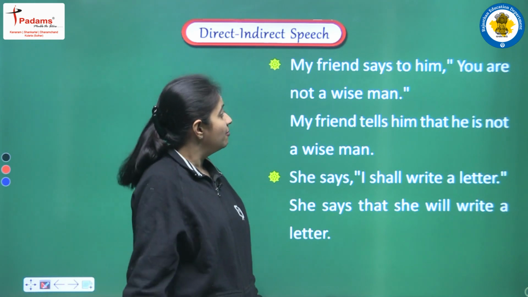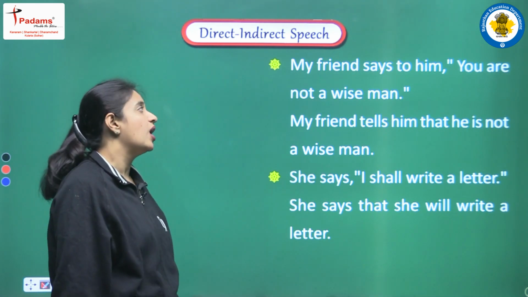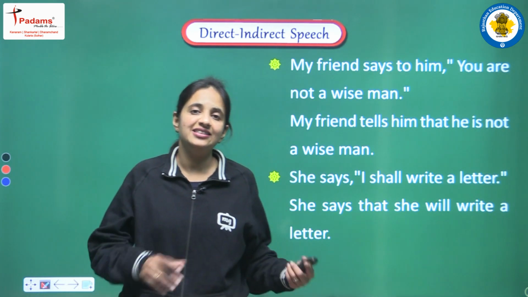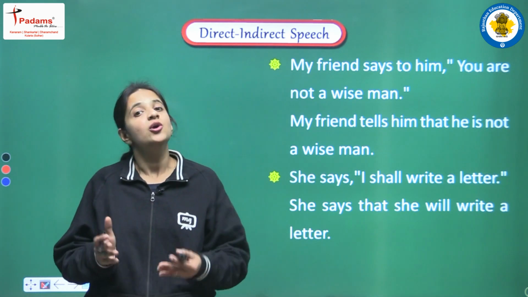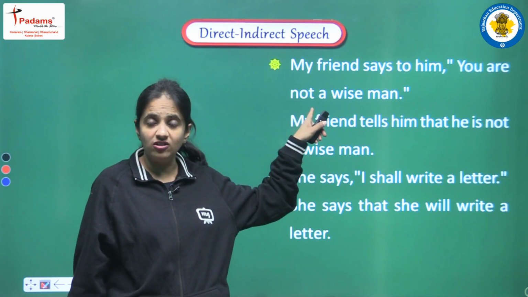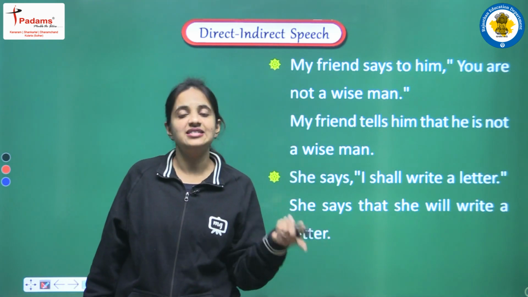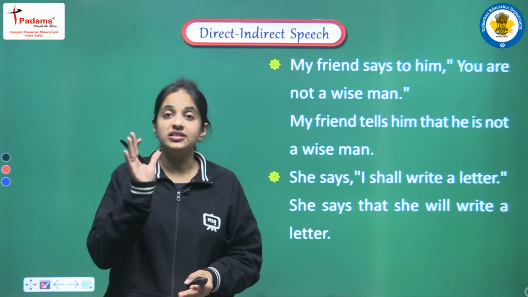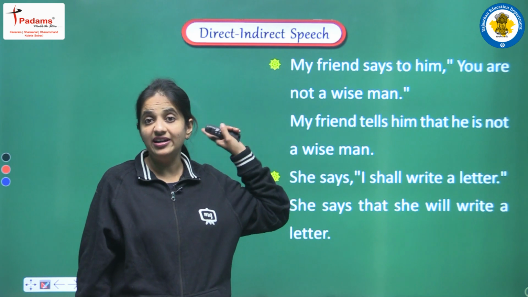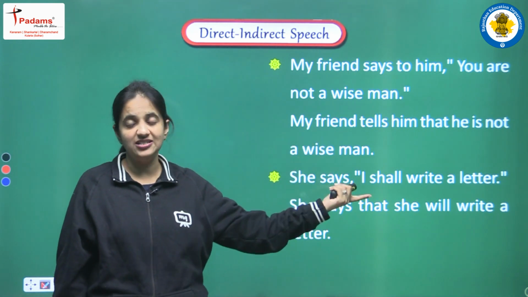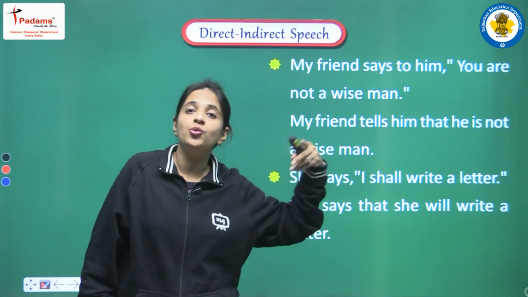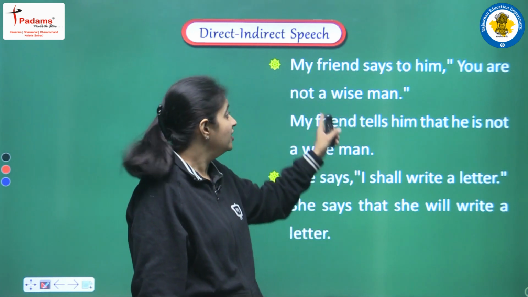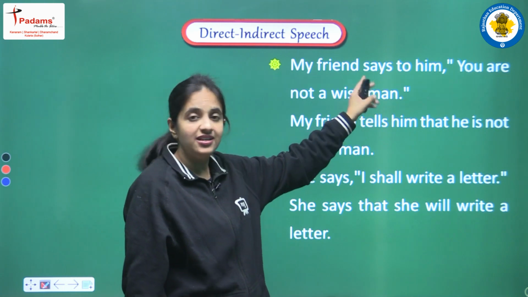So let's see. My friend says to him, you are not a wise man. So as I have told you earlier that in this category of the assertive sentence, we can have negative sentences also. So both positive sentences and negative sentences are included in this category of assertive sentence. So now we are having one negative sentence. So let's see what changes we have to do, or in what way we have to convert this direct sentence into indirect one. So first of all, this is the assertive sentence.